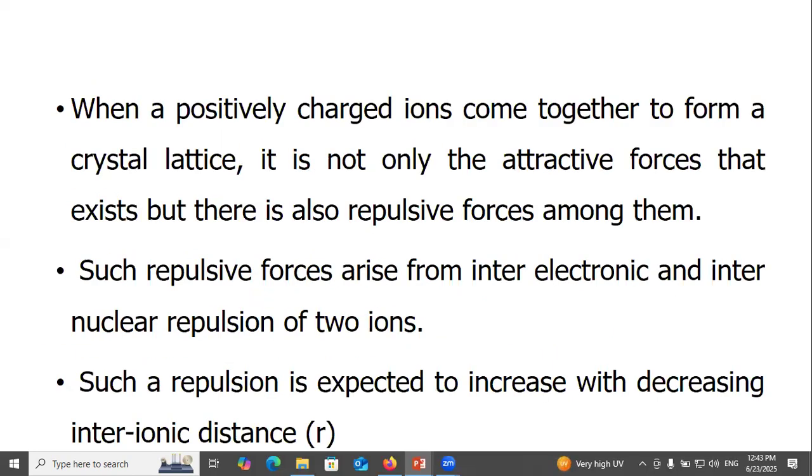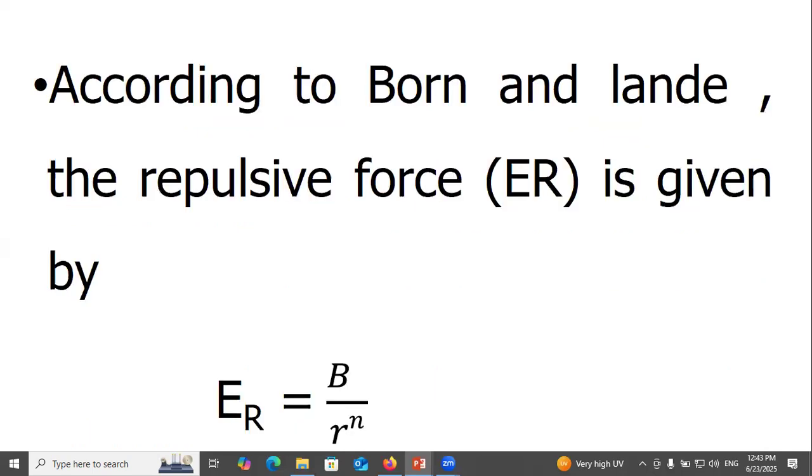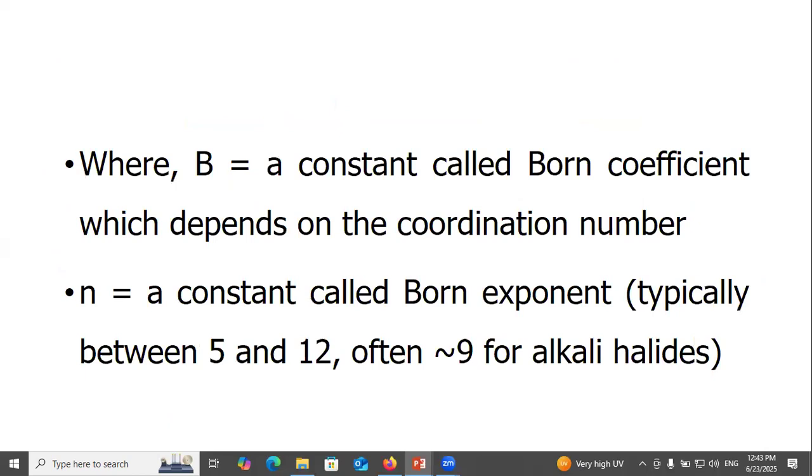When oppositely charged ions come together to form a crystal lattice, it is not only the attractive force that exists, but there is also a repulsive force among them. Such repulsive force arises from inter-electronic and internuclear repulsion of the two ions. Such repulsion is expected to increase with decreasing interionic distance r. According to Born-Landé, the repulsive energy is given by E_R equals B over r to the n, where B is a constant called the Born coefficient, which depends on the coordination number, and n is a constant called the Born exponent, typically between 5 and 12, often tending to 9 for alkali halides.